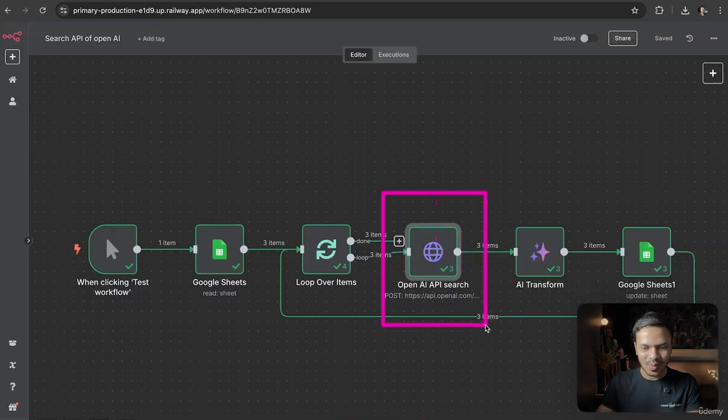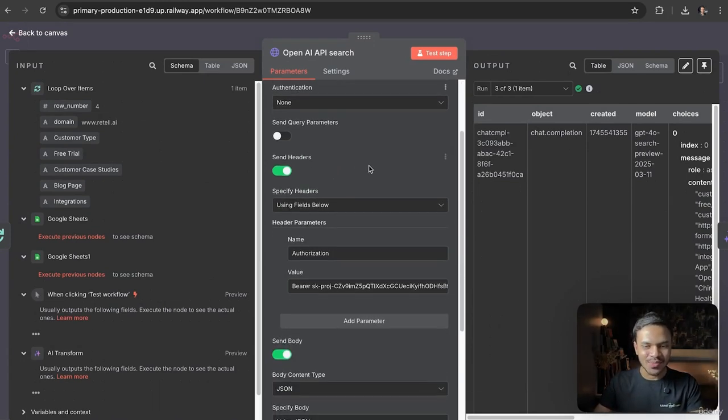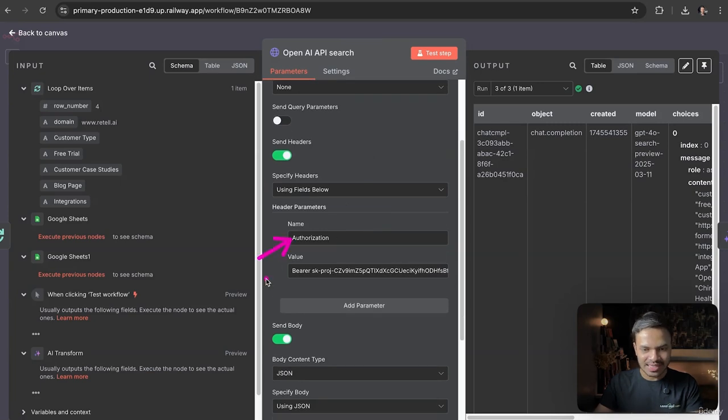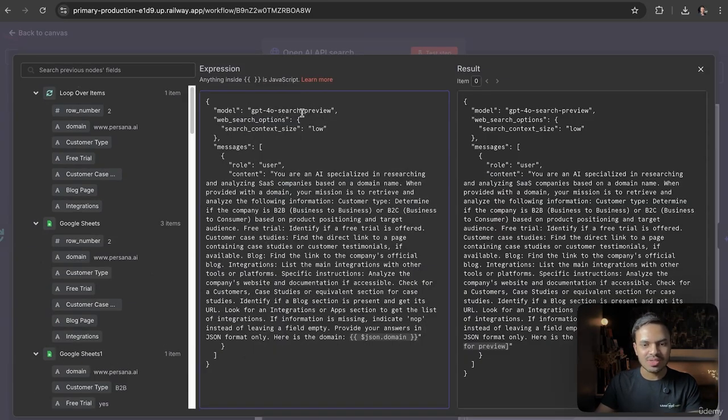Now let us open our HTTP request. Yeah, so all this information is available in the documentation. I'm not making this out of thin air. So what we want to do is add authorization, Bearer, space, our API key that we will get from OpenAI. Then in body, we are using the model GPT-4o search preview. Right now I'm using this low. You can use it as high or medium, whatever you like.